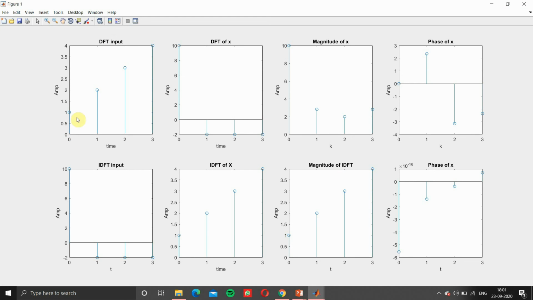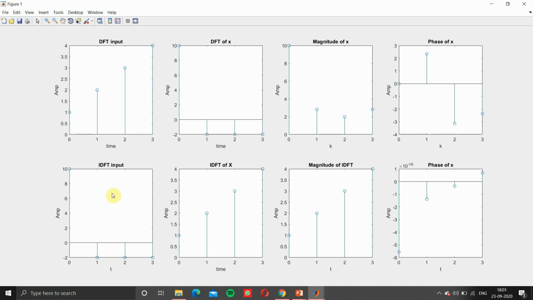First we are giving the DFT input, that is 1, 2, 3, 4. We have got the graph. Then we have found the DFT of it. Then we have got the DFT, magnitude of X, and phase of X. Then we are going for the IDFT. The IDFT input is nothing but our DFT of X. So these two graphs are the same. Then we are using the IDFT. When we go for the IDFT, we have got our previous input, that is nothing but 1, 2, 3, 4 back. So our code is working fine.